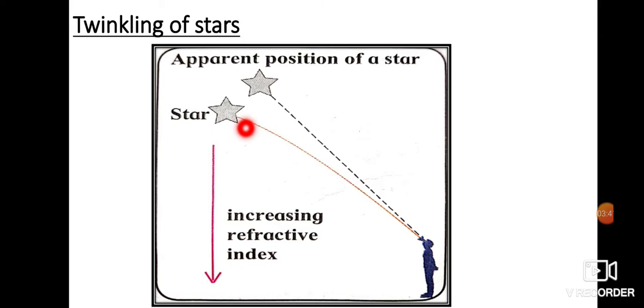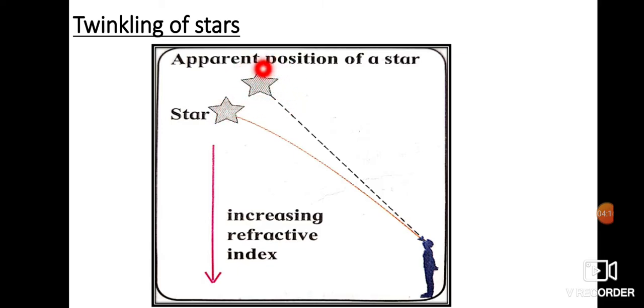So as the density increases, the refractive index increases, and a curved path is followed because of bending of light, because of refraction due to the difference in the medium. That is why the person is able to see the star in a slightly raised position. Or I can say this makes the star appear to be higher in the sky as compared to its actual position. Now, you might say this is the original position and this is the apparent position.